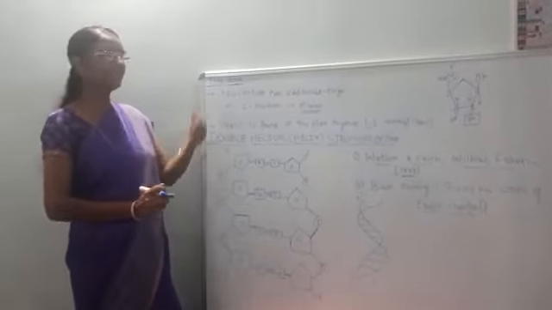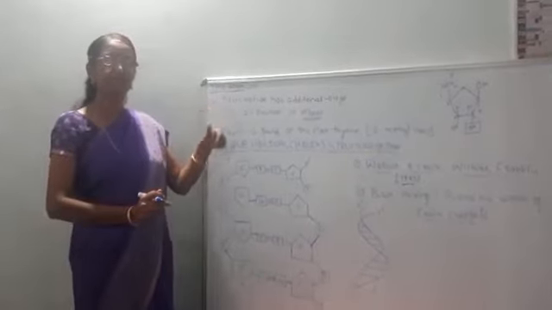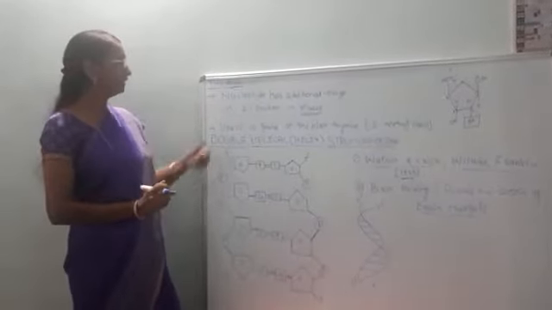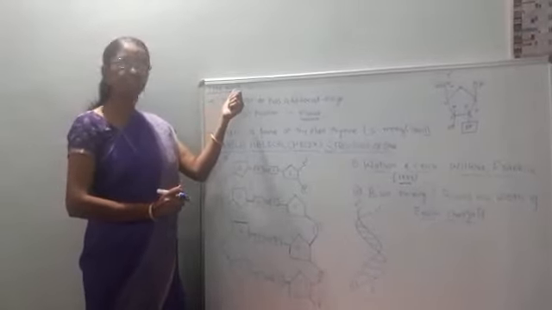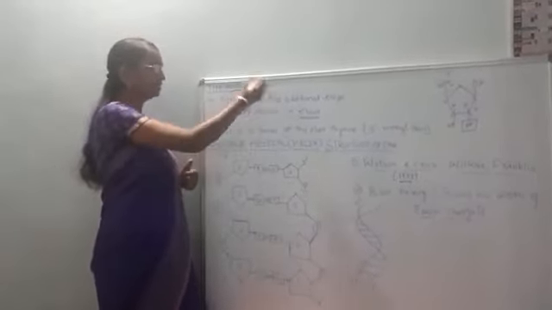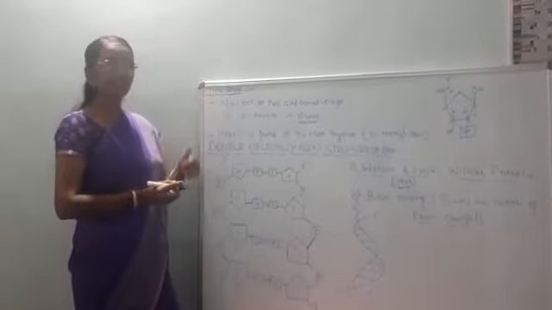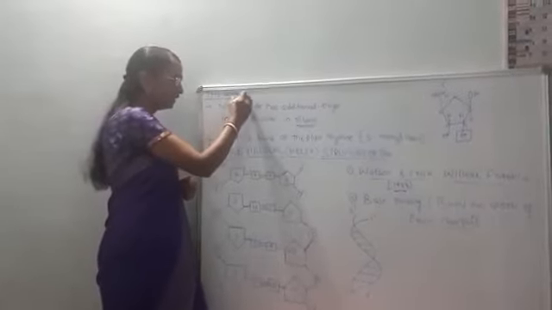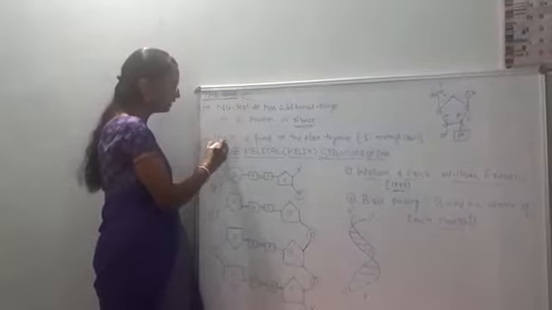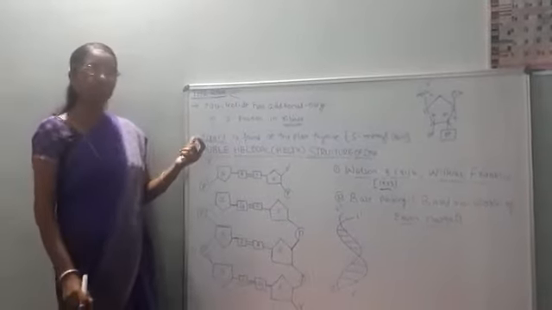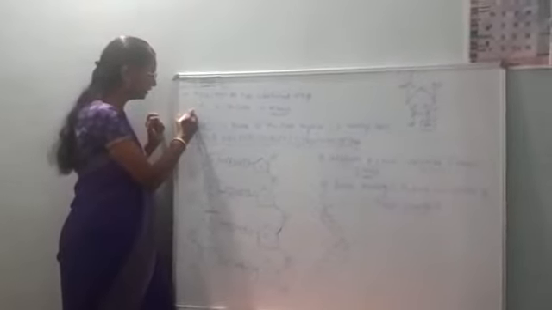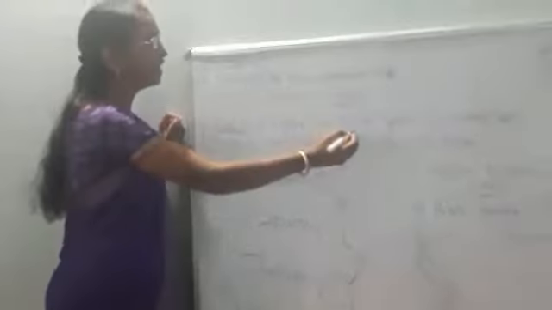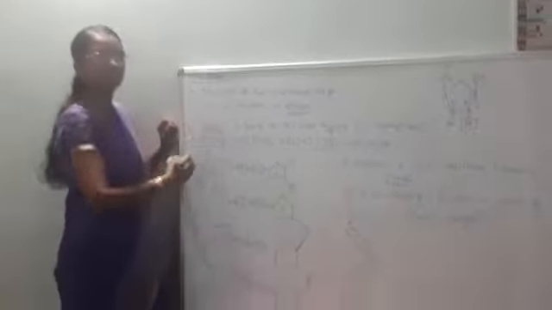But in case of RNA, the purines as well as pyrimidines are also present. The purines present in RNA are adenine and guanine, and the pyrimidine cytosine. Here there is no thymine. Instead of thymine, uracil is present. So the rest of the components are the same, but it differs only in the presence of uracil instead of thymine.